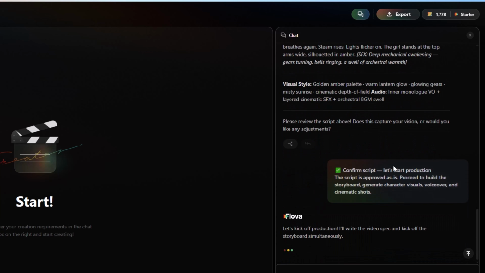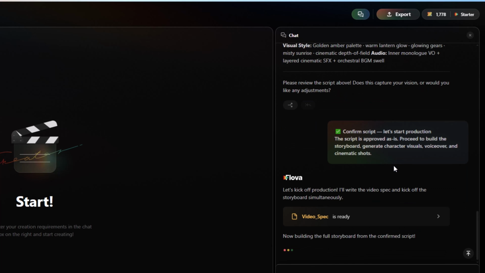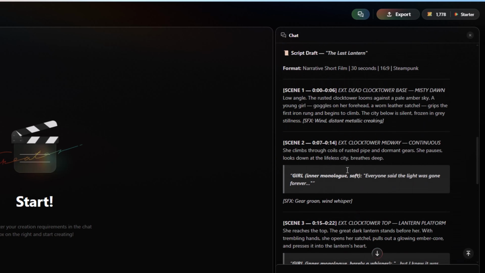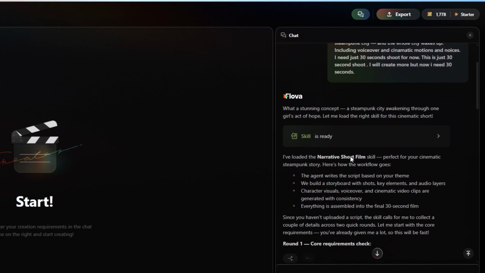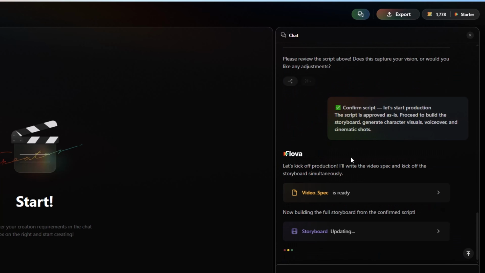But for now, I just say confirmed this script. So now we see how this produces the video. So now the video specifications. So these video specifications have been generated by Flova.